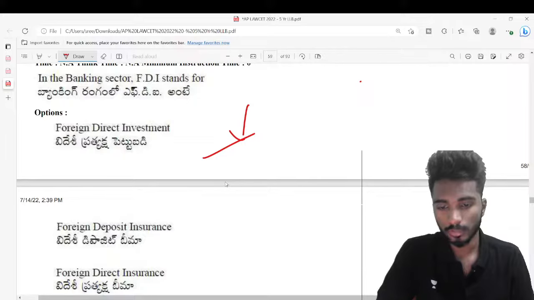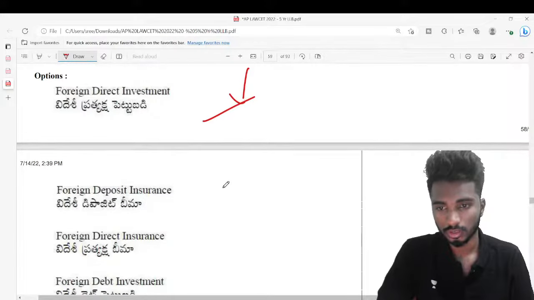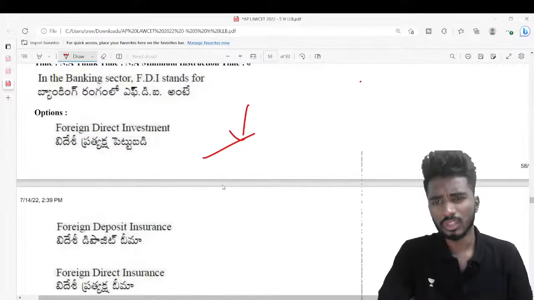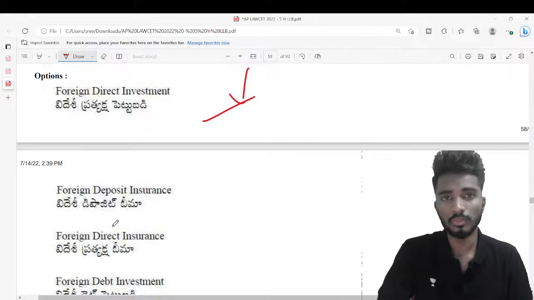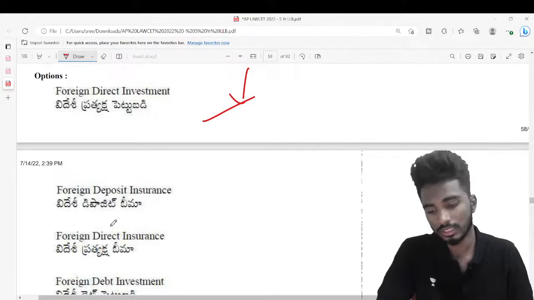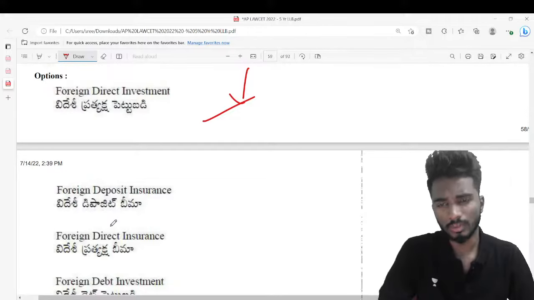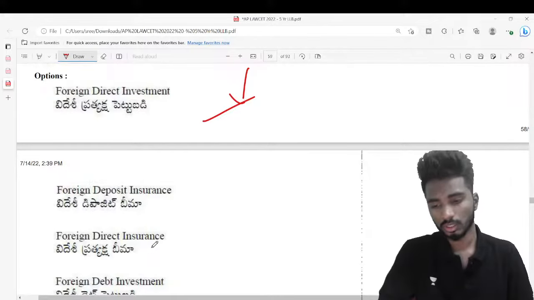Fourth option is not appearing in the screen. Yeah, because in the AP Lawcet paper, I don't know why the options are given like this. Generally in TS, Telugu options are given separately and English separately, so that if you're Telugu medium, you'll open the Telugu options. Here it is a little clumsy, but it is there in this way. I don't know why.